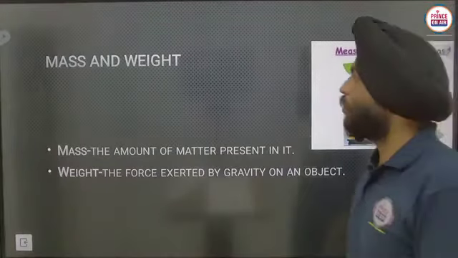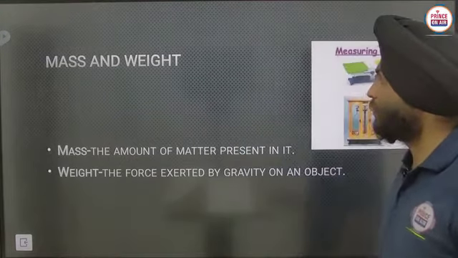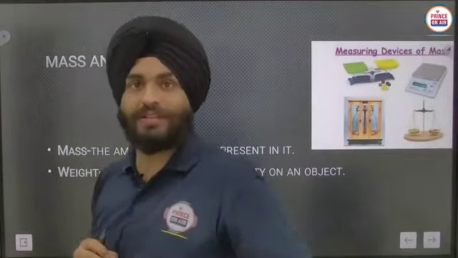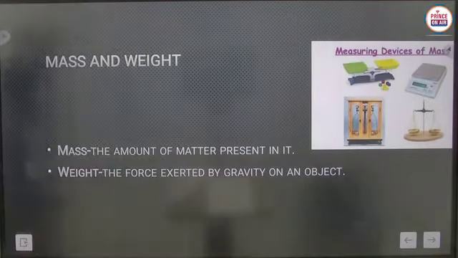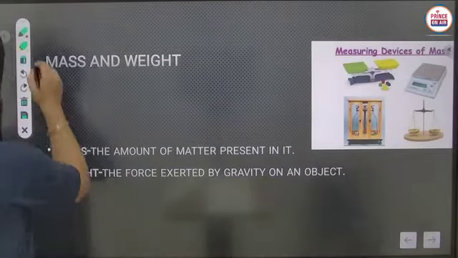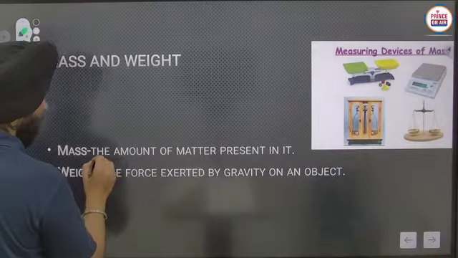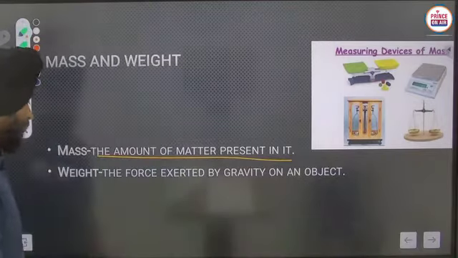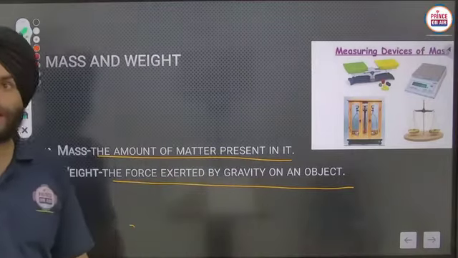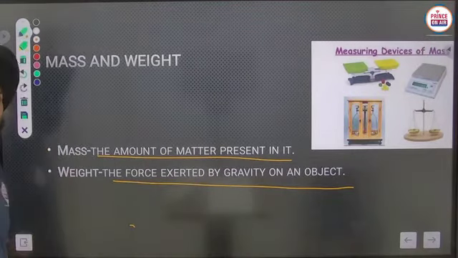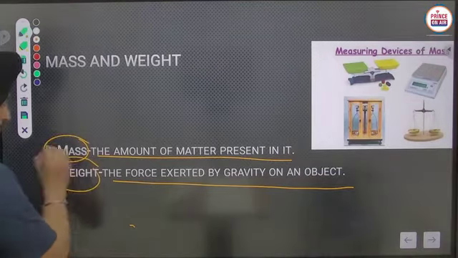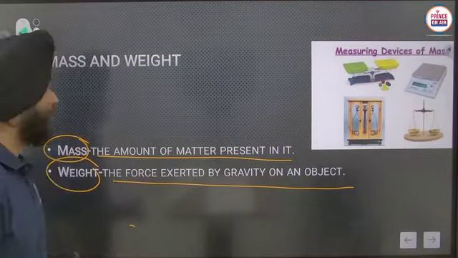Now we have to discuss mass and weight. As all of you know, what is mass? This is the amount of matter present in it, okay. And similarly weight, it is a force exerted by gravity on an object, that is considered to be weight. Now what is the difference between these two terms?